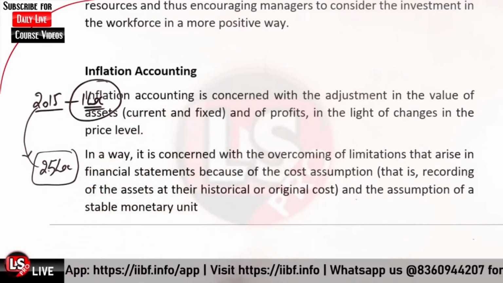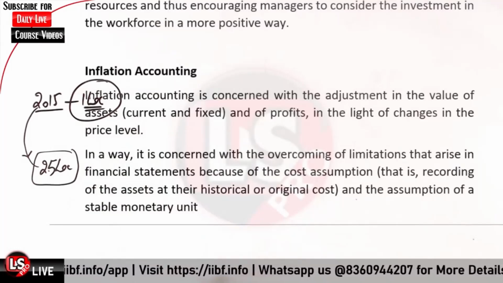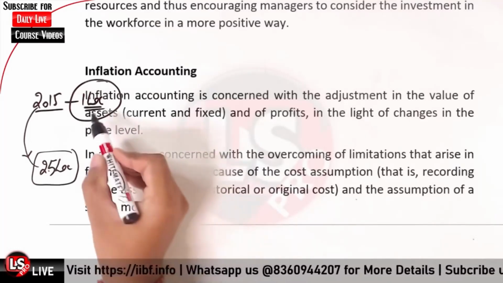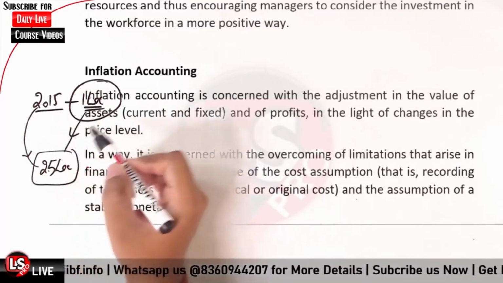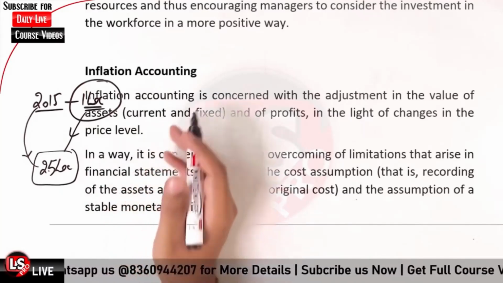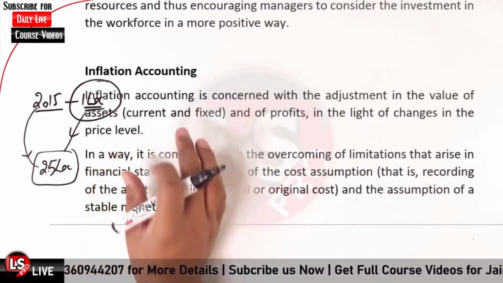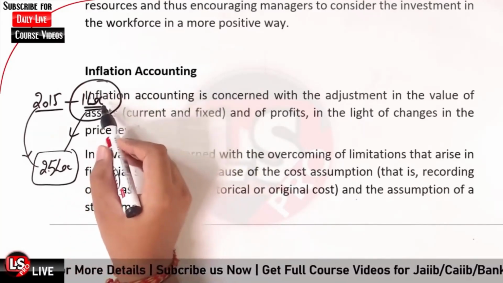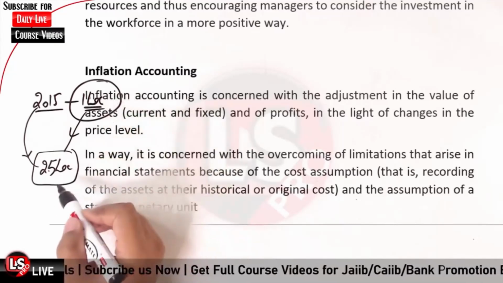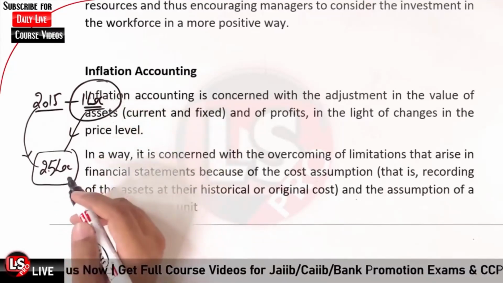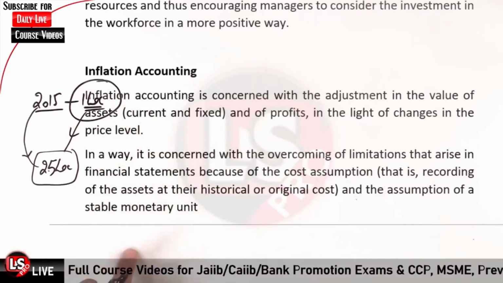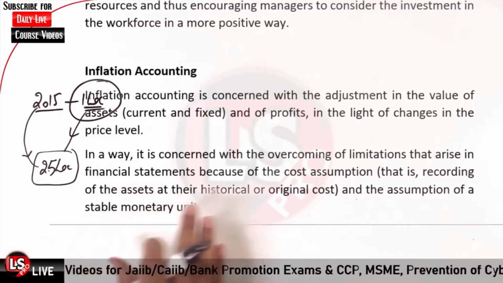But inflation accounting is concerned with what? It is concerned with the adjustment in the value of the asset. The previous cost was rupees 1 lakh, but now the current cost is 2.5 lakh. So we will be working on the inflation factor over here so as to work out the present cost.